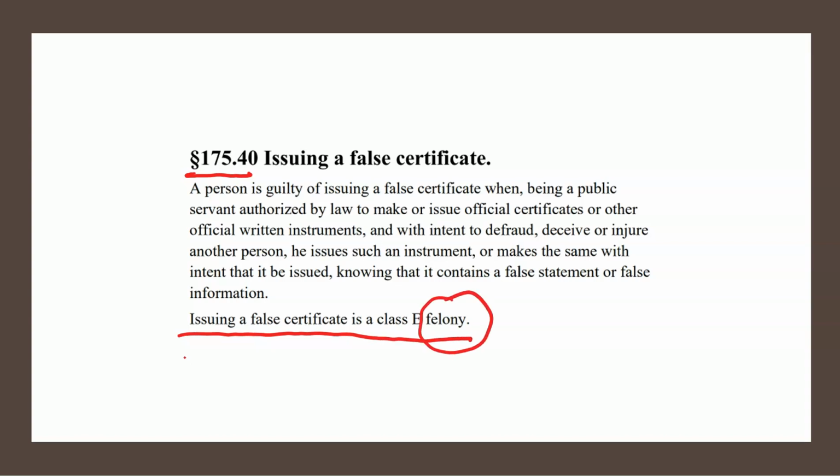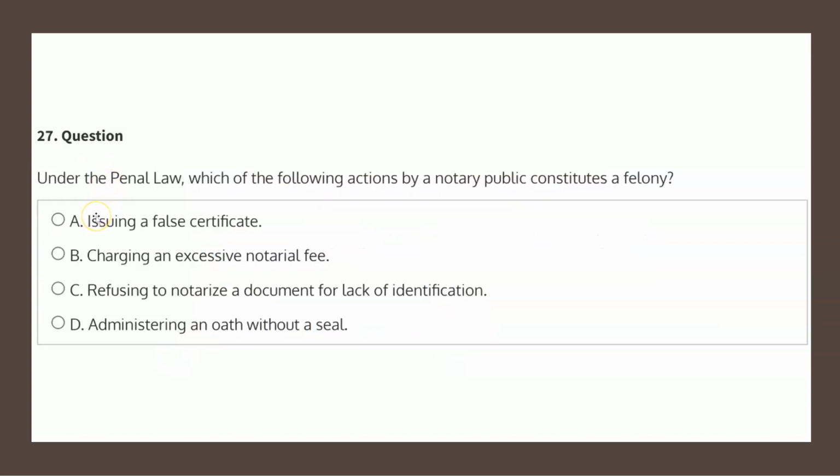And remember, the question asks for what constitutes a felony. So with this in mind, let's have a look at the four choices to determine our solution. Choice A states issuing a false certificate. Well, that's precisely what we just read from the law, and therefore choice A seems to be our solution. But before we mark it as such, let's have a look at the other three choices just to be certain.